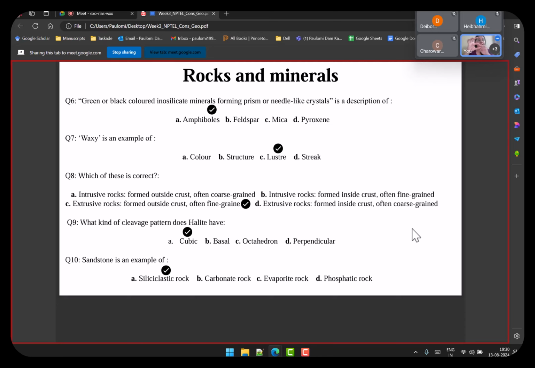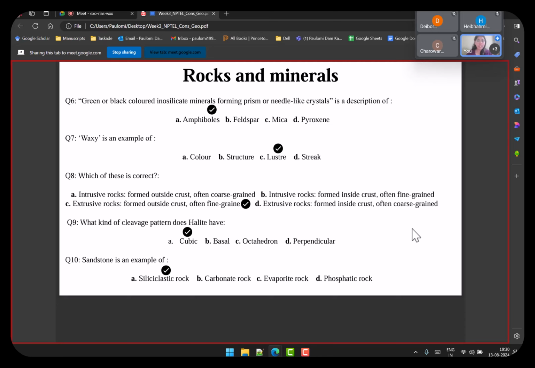So if you cleave the mineral like this in the horizontal pattern, you will get a smoother finished end. But if you cut the mineral using a perpendicular axis, it will give rise to something called fracture with uneven ends. So that is the difference between cleavage and fracture.